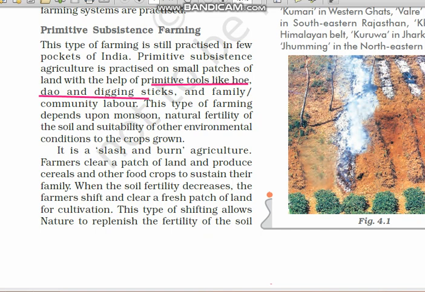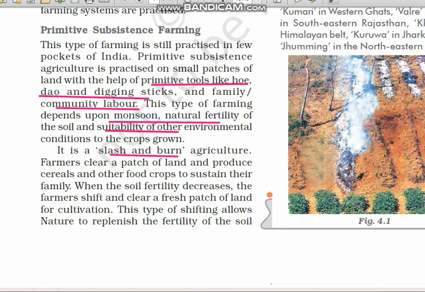It involves family and community labor. This type of farming depends upon the monsoon, natural fertility of the soil and suitability of the environmental conditions. No latest technology, everything is a natural process. This method is also known as slash and burn agriculture. Even the name itself is suggesting slash and burn.